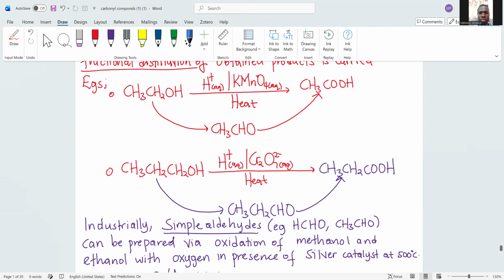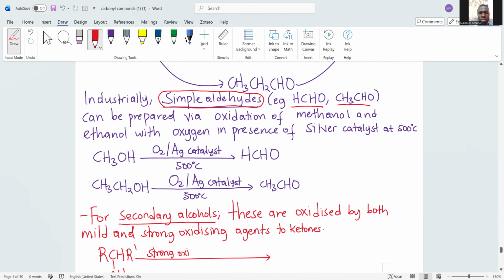I want to say that simple aldehydes like methanal and ethanal can also be obtained on a large scale via oxidation of methanol and ethanol using oxygen in the presence of a silver catalyst. The way the oxidation occurs doesn't differ much. This is oxidation in terms of removal of hydrogen. So from methanol, we remove two hydrogens to form methanal.